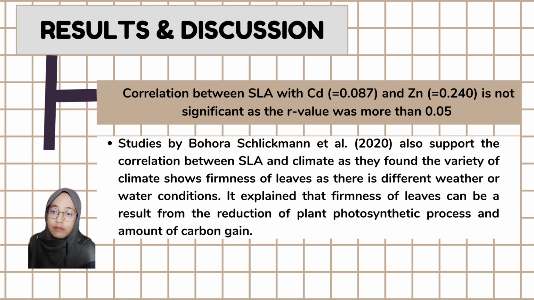It is explained that firmness of leaf can be a result from the reduction of plant photosynthetic process and amount of carbon gain. So specific leaf area can be affected by many factors, such as in the study is soil and previous study is climate.